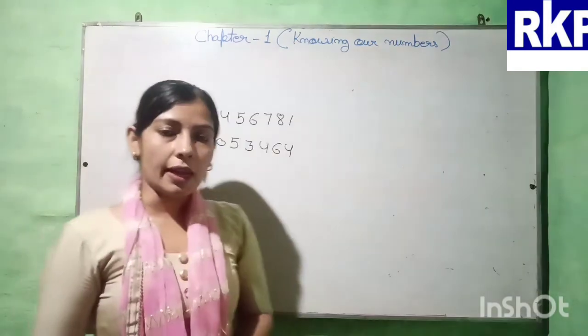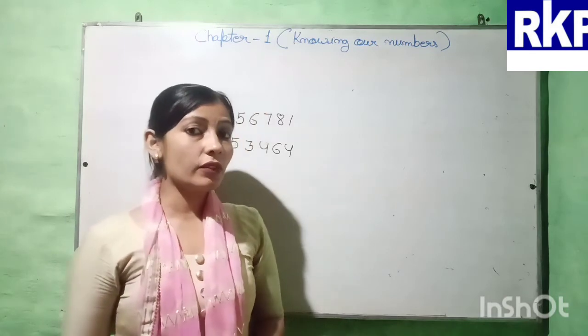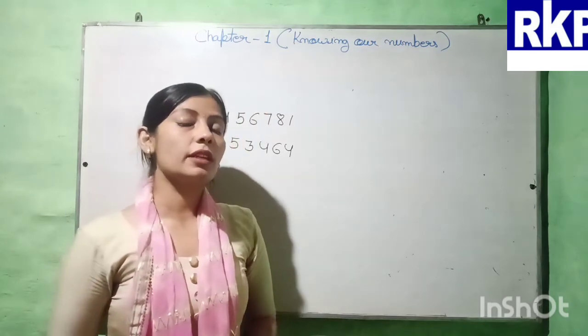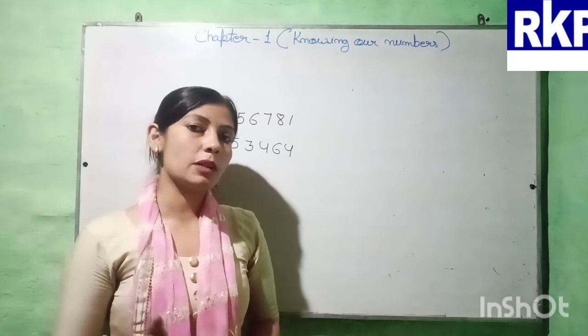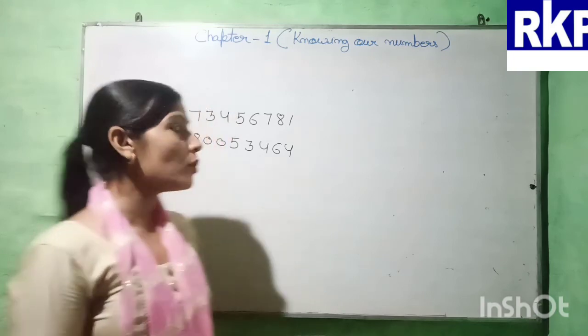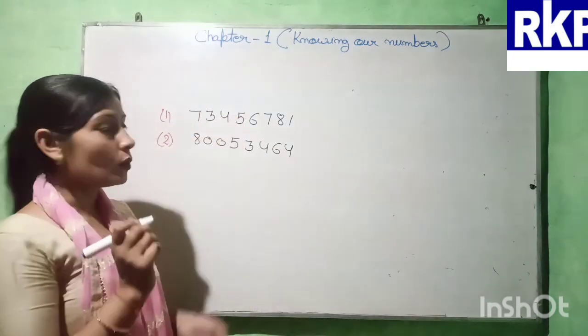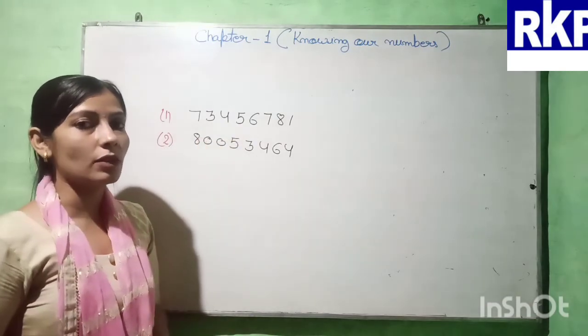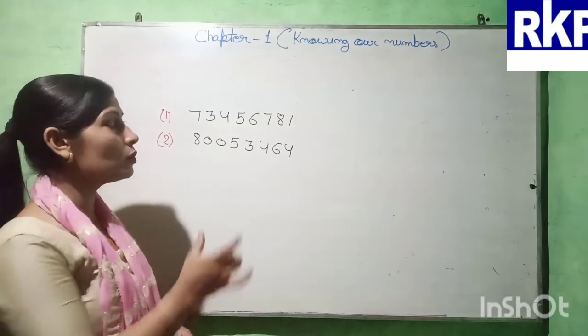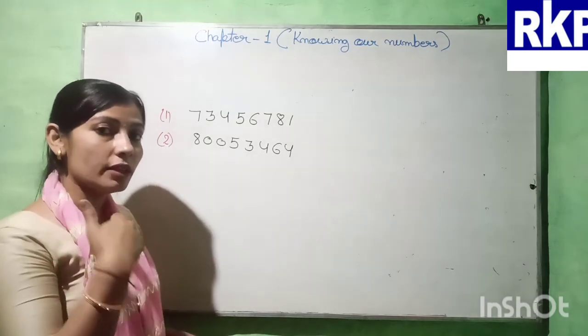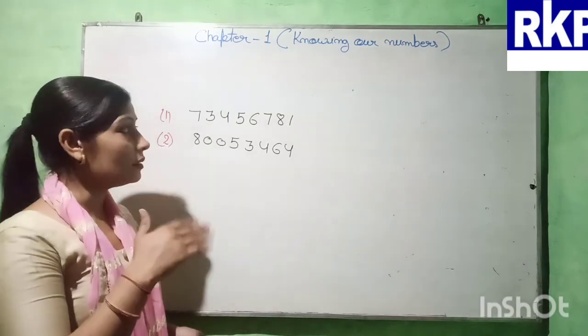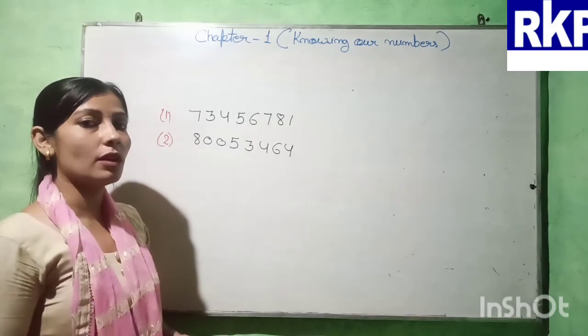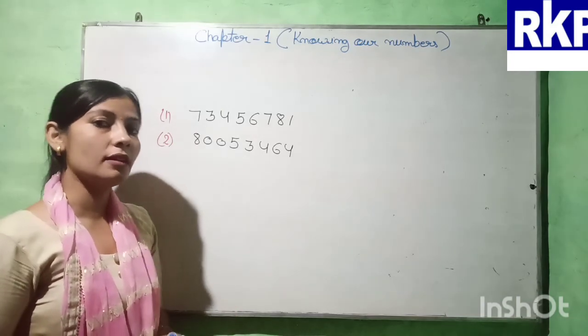Okay. I hope you all have understood how we can read and write the number according to the Indian place value system and the international place value system. Now you have to write the number name of these numbers according to the Indian and international place value systems. Okay. First we have to put the commas according to the Indian place value system and then according to the international place value system, and then you have to write the name.